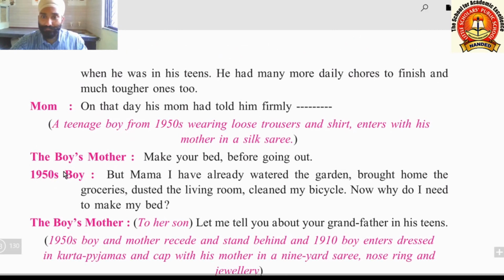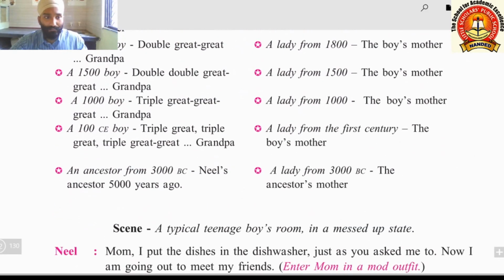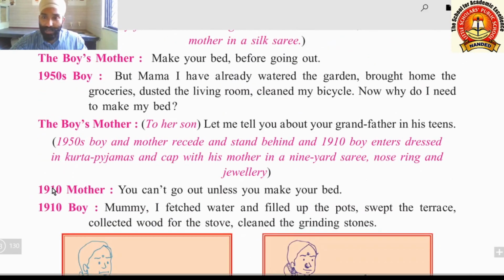See, first is the 1950s boy. Then they go back, and then 1910 boy. Means this boy is the grandfather of this 1950s boy. Means this is the great grandfather of Neil.